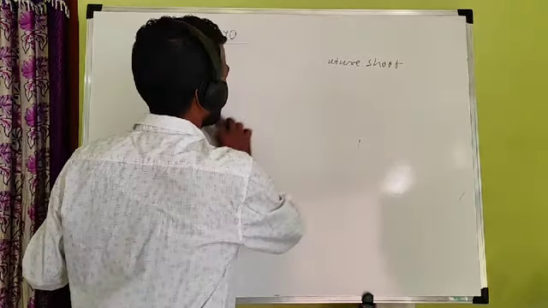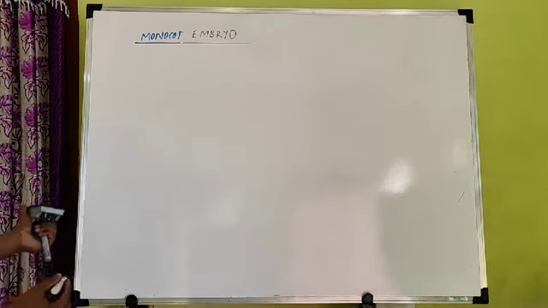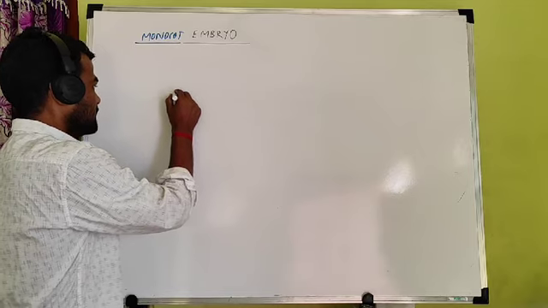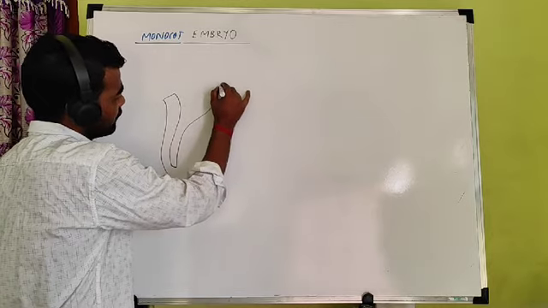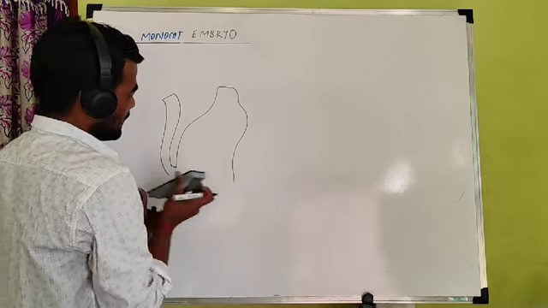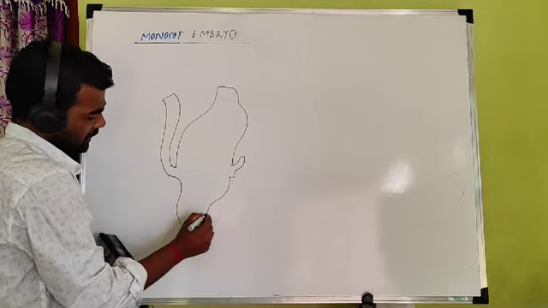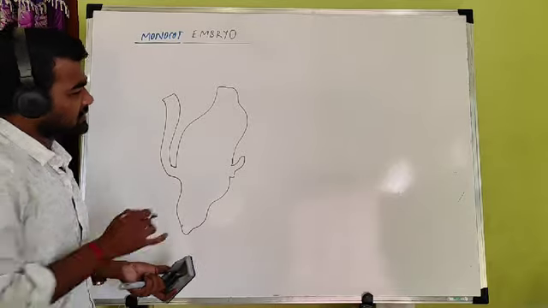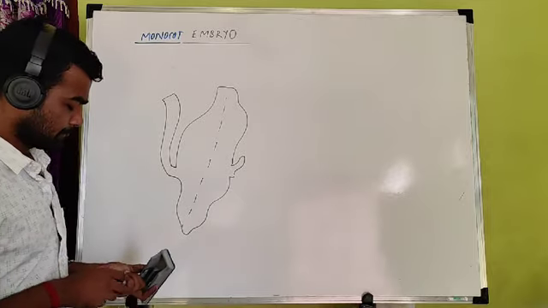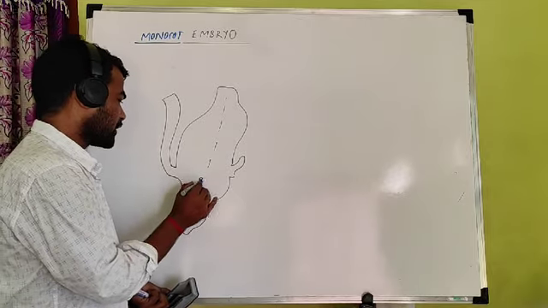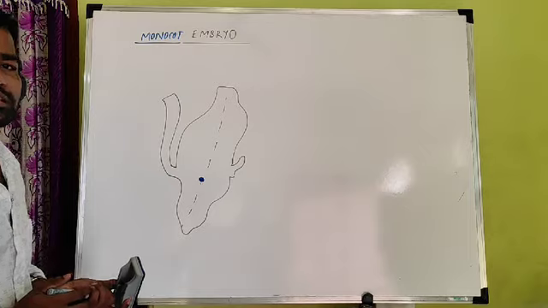In case of the monocot embryo, not everything is different, only a few differences you find. If you look at the structure of the monocot embryo, instead of 2 cotyledons, there is a single functional cotyledon, and 1 cotyledon is rudimentary or non-functional. This is the embryonal axis, and the same embryonal axis is called the scutellum here. And this is the point of attachment of cotyledon. From this side 1 cotyledon, from this side also 1 cotyledon. So 2 cotyledons are also present here.